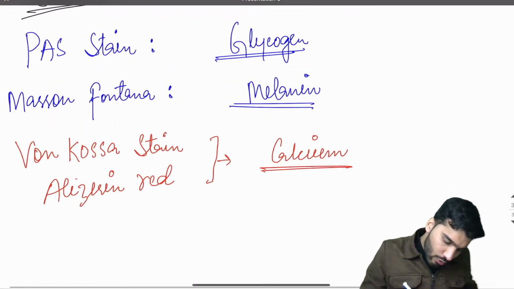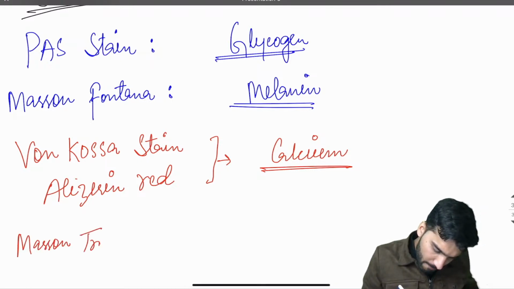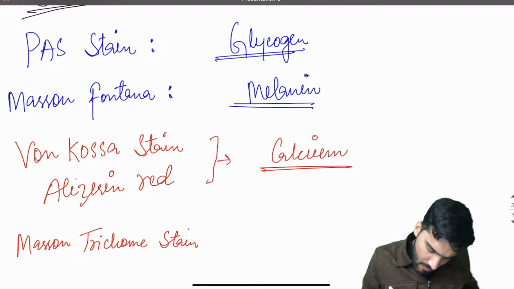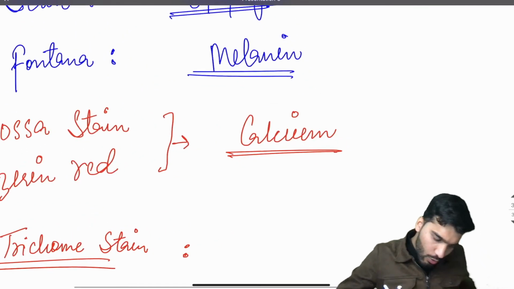Masson trichrome stain, that is for collagen.